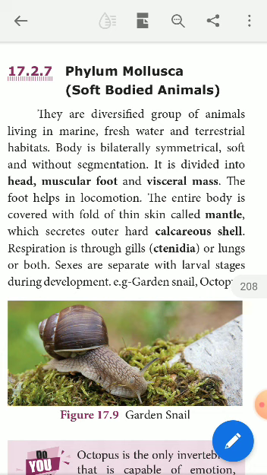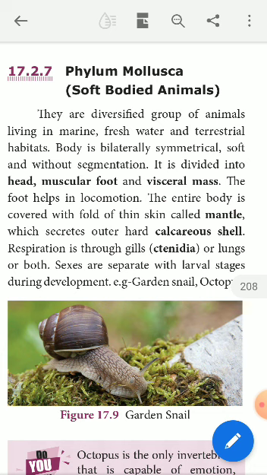Mantle is a secretory structure which produces a calcareous substance. This calcareous substance is the base for the formation of the outer calcareous shell. So the entire body is covered with a fold of thin skin called mantle, which secretes the outer hard calcareous shell.